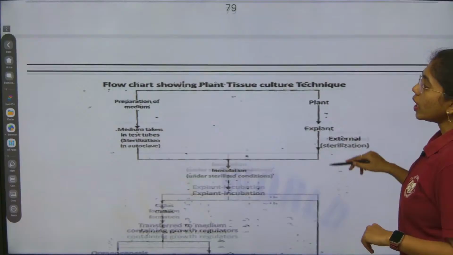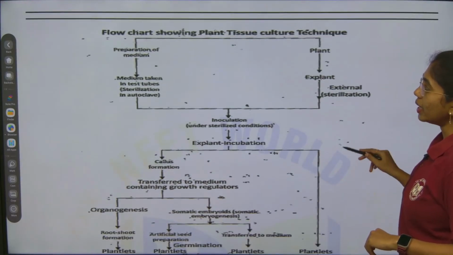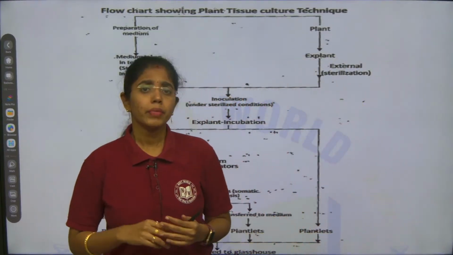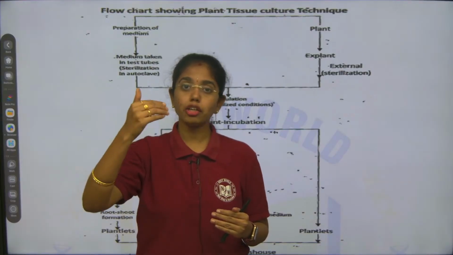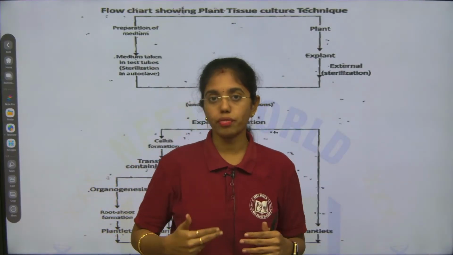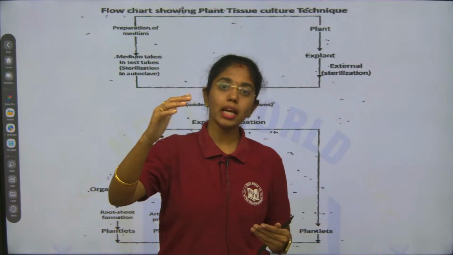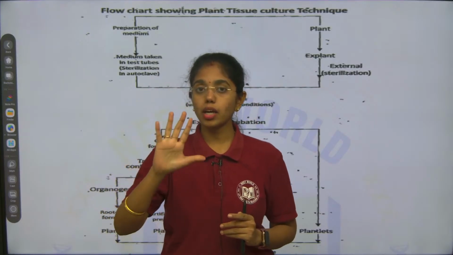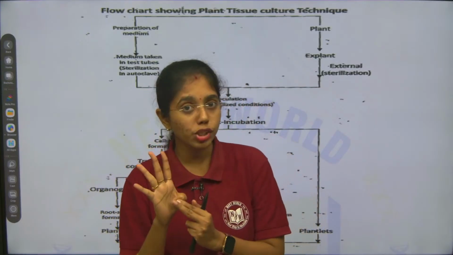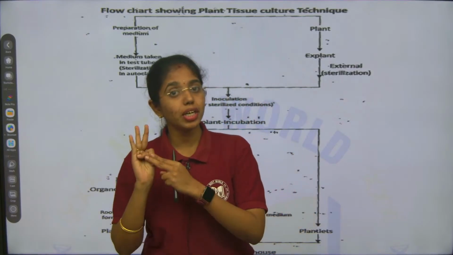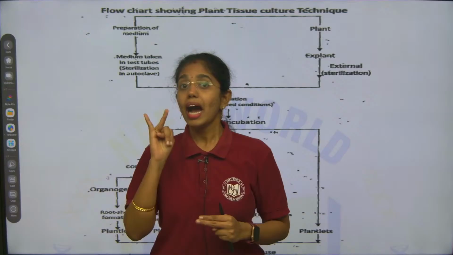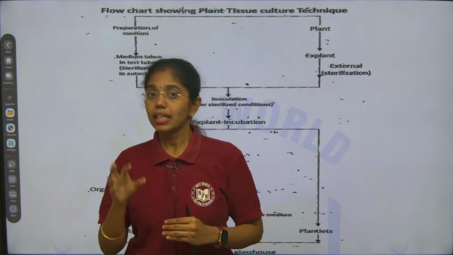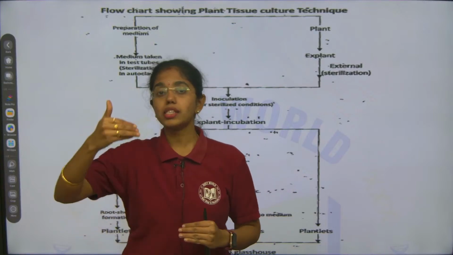tissue culture. To remember tissue culture in detail, here is a flow chart which will give you a detailed analysis. It is up to your comfort: first you can provide the flow chart and then start explaining each step of tissue culture, or first you explain, then give the flow chart. But in the long answer question on tissue culture, you have to mention the flow chart, the sequential description of each step, and lastly, how tissue culture is more beneficial than the conventional breeding method. These three things you have to mention in a sequential manner.